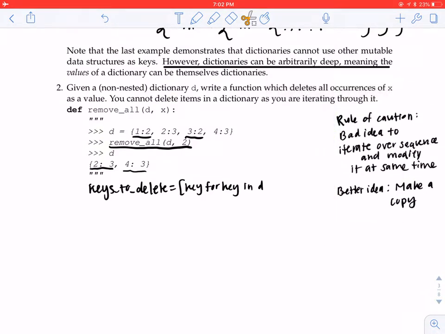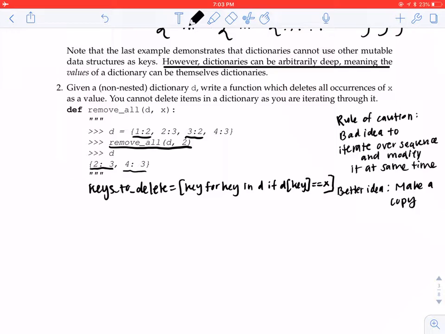Yeah, I think that's good. If D of key equals X. So what this really means is grab me that key and put it in my list if the value associated with that key is X. So it's the value we want to remove, and therefore we're going to keep that key so that we can iterate through it and delete that.